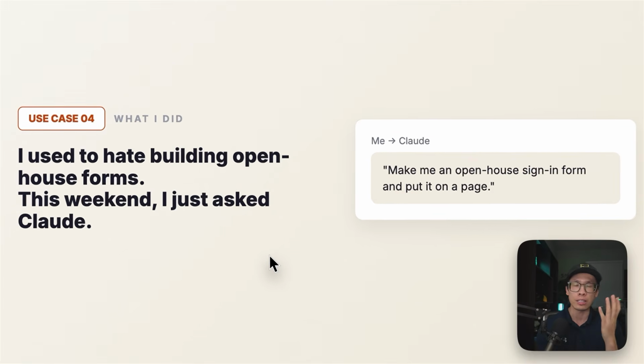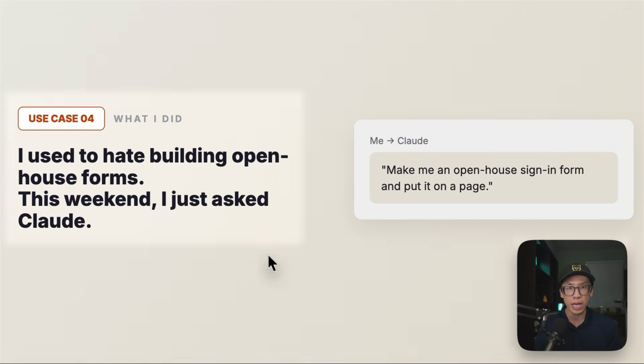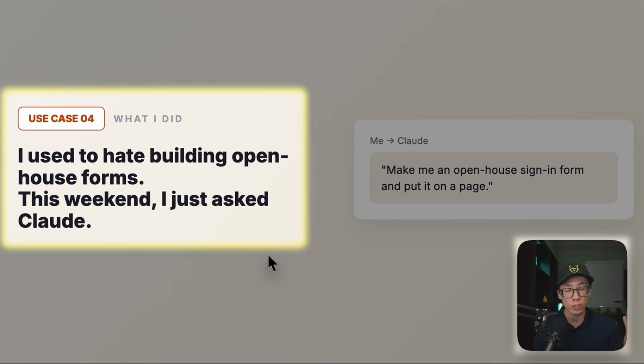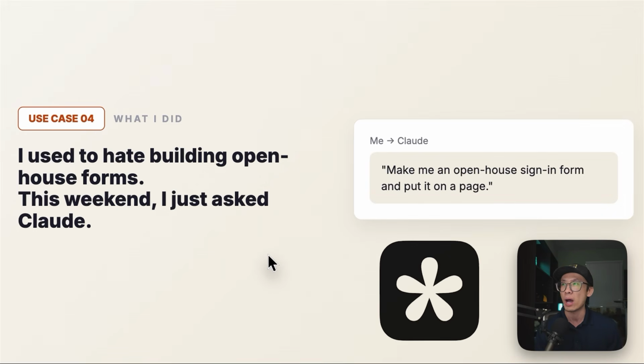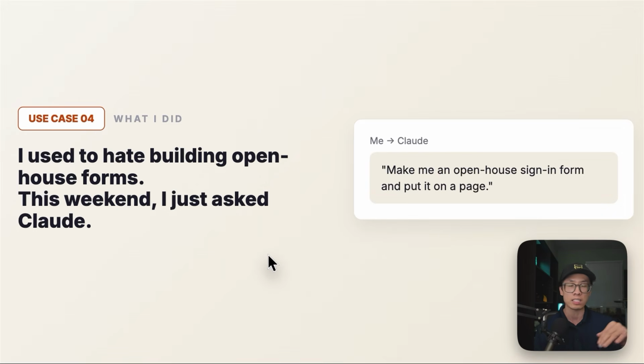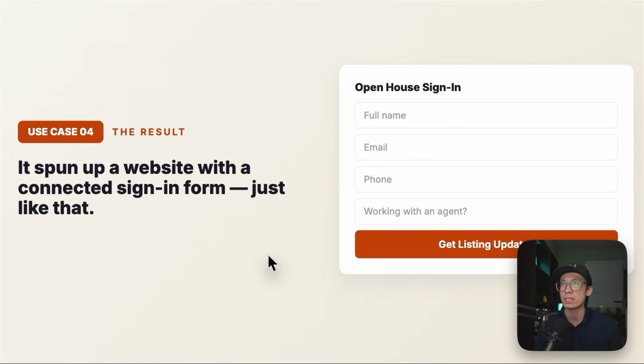Use case number 4. I just hosted an open house this past weekend. I used to spend a lot of time creating a form just to gather all of the leads coming in to browse the home. This weekend, I just asked Claude to create a form that's going to take in all of the open house leads. It just did it using this plugin that I connected to called Tally. So whenever someone comes in and tours the house, I just ask them, hey, can you put in your information? And now I have their contact information and that is synced to my CRM. That is how straightforward that is. The result is that I got about 4 leads this weekend just from hosting an open house.